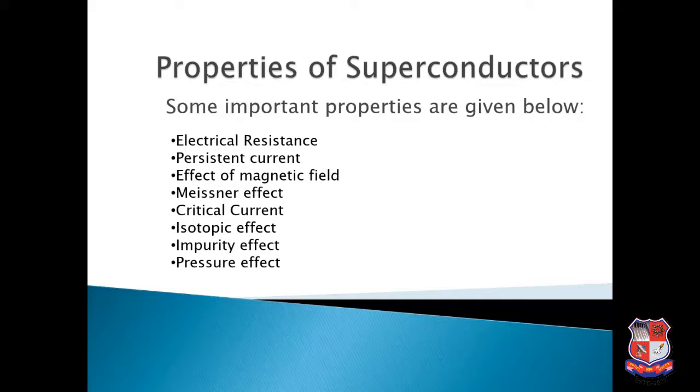Now we are going to talk about some important properties of superconductors. Some important properties are electrical resistance, persistent current, effect of magnetic field, Meissner effect, critical current, isotopic effect, impurity effect, and pressure effect. Now we will discuss all these important properties one by one.